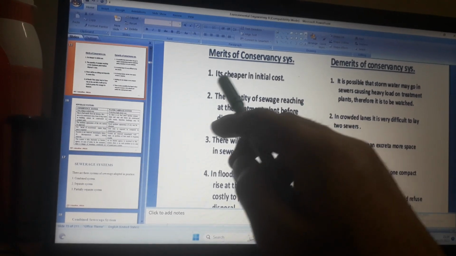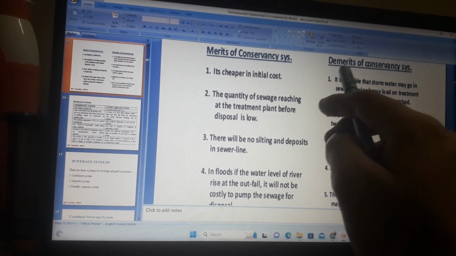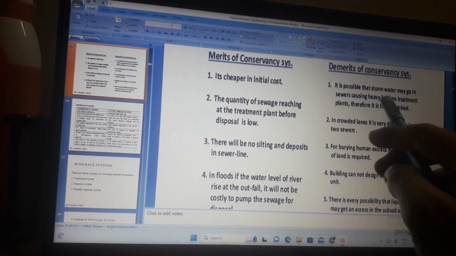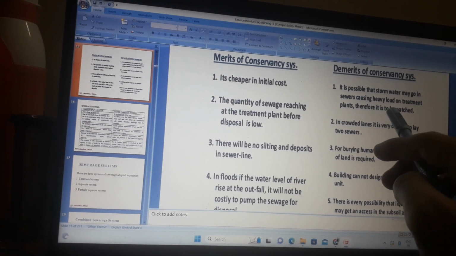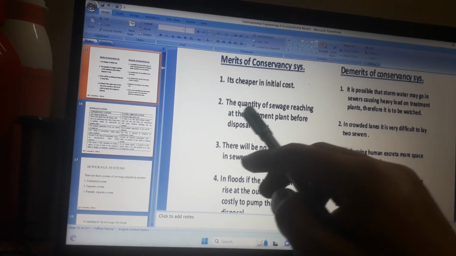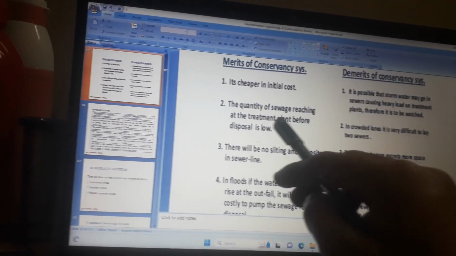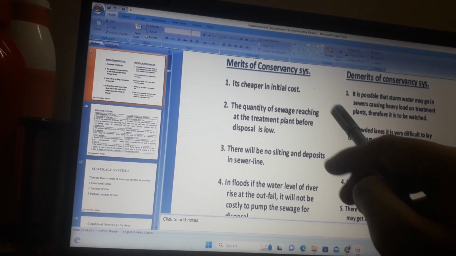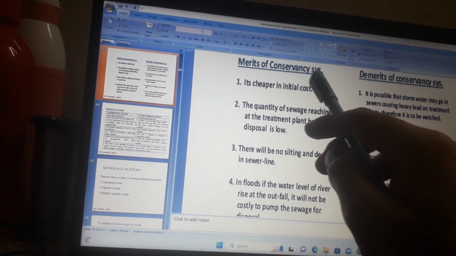Merits of conservation system. It's cheaper in initial cost. Demerits of conservation system. It is possible that storm water may go in sewers, causing heavy load on treatment plants, and therefore it is to be washed. Merit of conservation system. The quantity of sewage reaching the treatment plant before disposal is low.